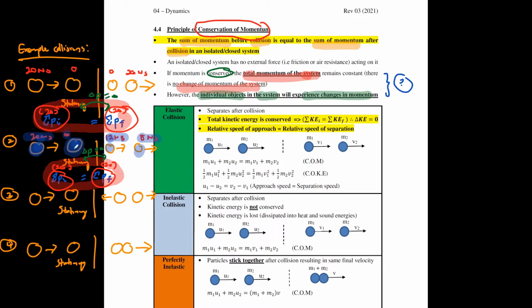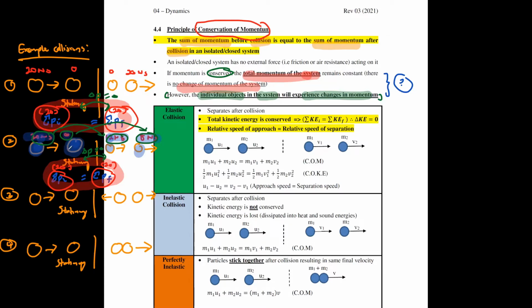It actually had a change in momentum. So what you can see here is that the 20 Newton second changed to 12 Newton second. The 0 changed to 8 Newton second. This is actually what this statement is trying to tell you.